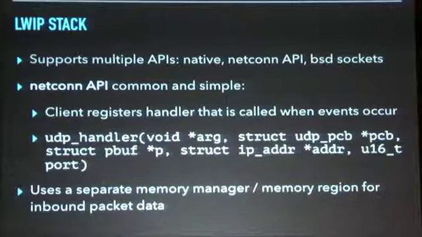The way it works is, it's event-driven. A client registers a handler that's called when relevant events occur for a given socket. In the case of UDP, the signature for the handler function looks like this. If you look at the third argument, this pointer to pbuf, that actually allows the handler to access the payload for the inbound packet. So that's how we actually get data off of the network. As I mentioned, Lightweight IP uses its own memory manager, and that heap lives in a separate memory region.